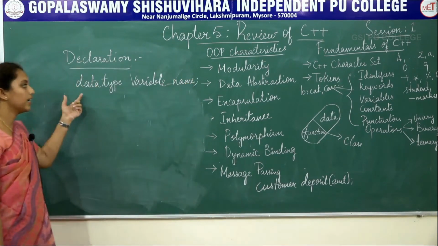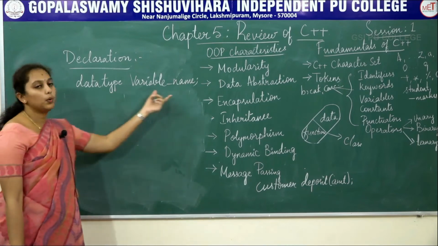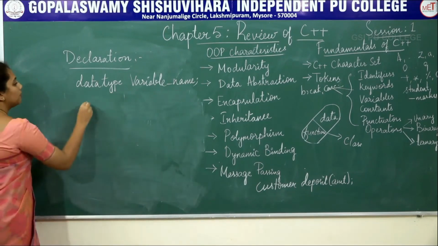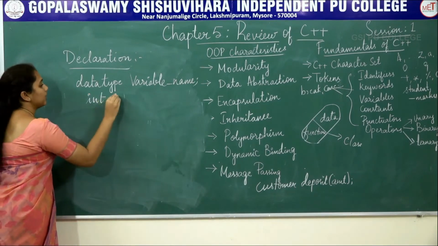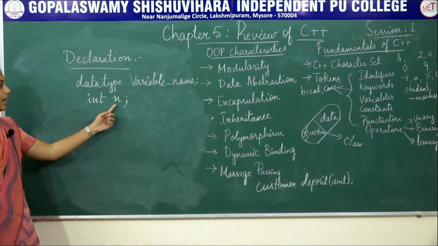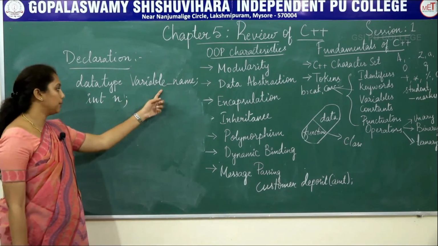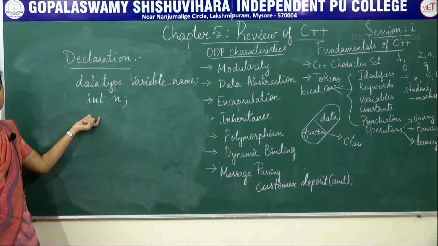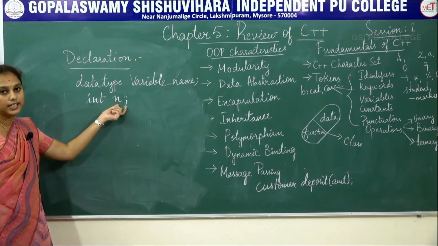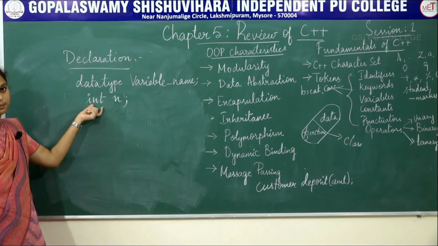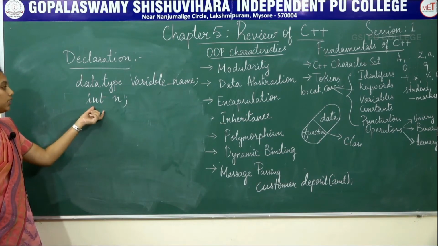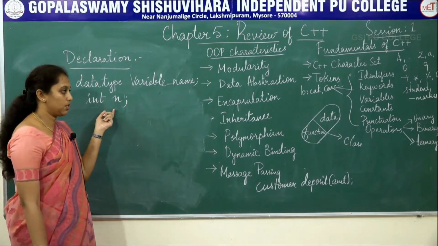The syntax to declare a variable is data type, variable name. An example for this is int n. Here n is the name of the variable and int is the type of the variable n. Int represents integer. It can contain only integer values.